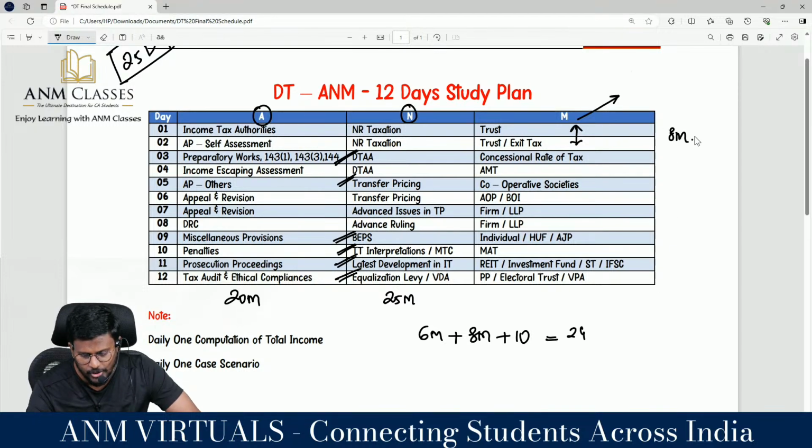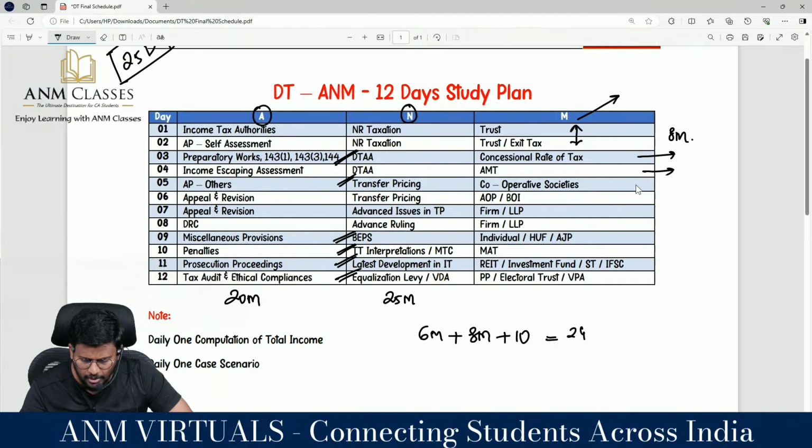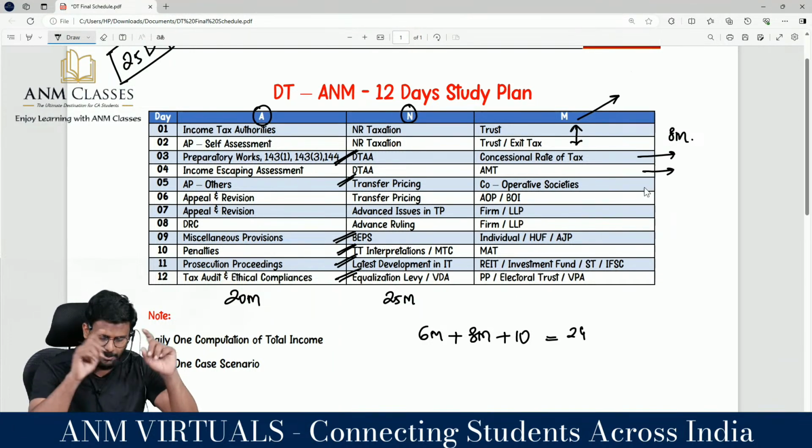At least an 8 mark question will be coming from the trust. Then concessional rate of tax, all the tax rates like 115BAA, 115BAB, 115BAD, 115BAE, all that concessional rate of tax, you have to be very thorough. Then AMT, it's normal, you won't get an exclusive question from AMT, but they will mix the AMT in others.